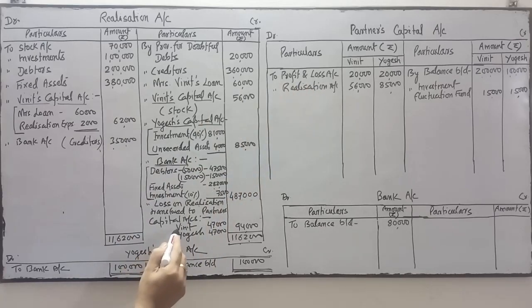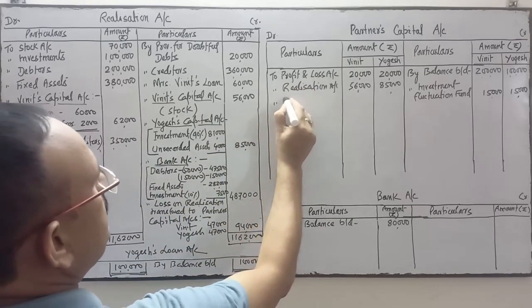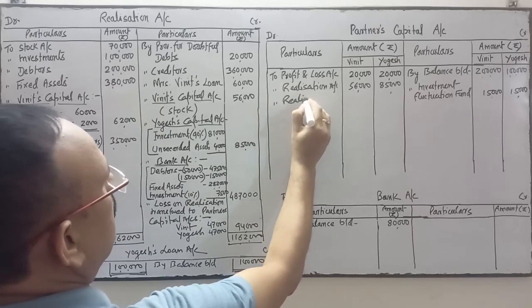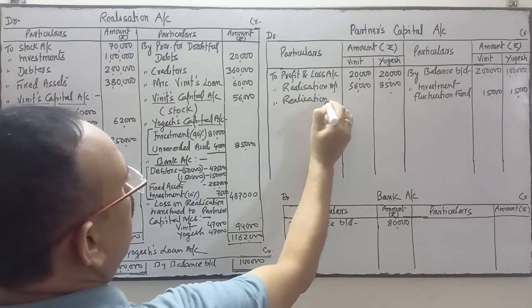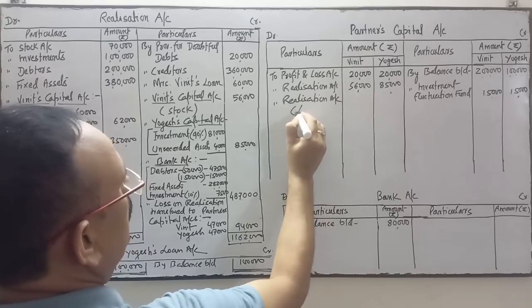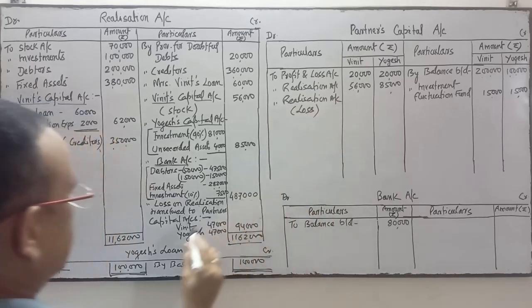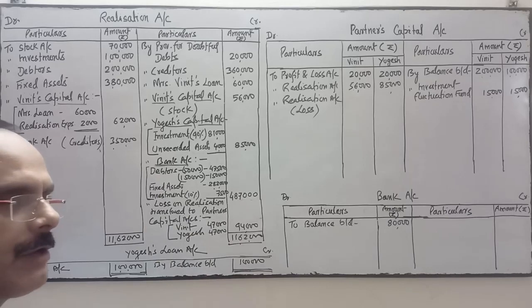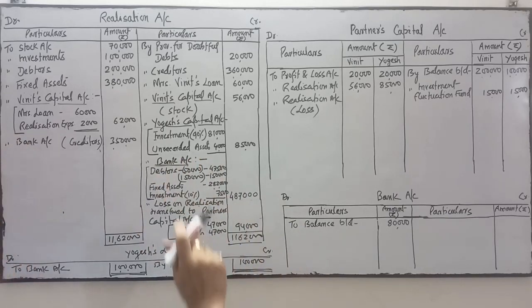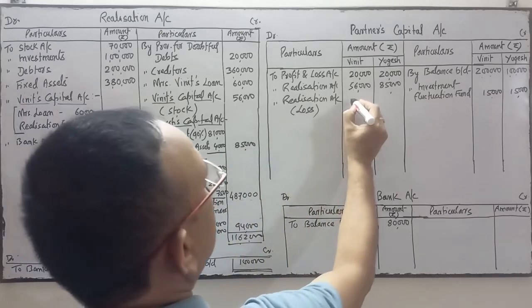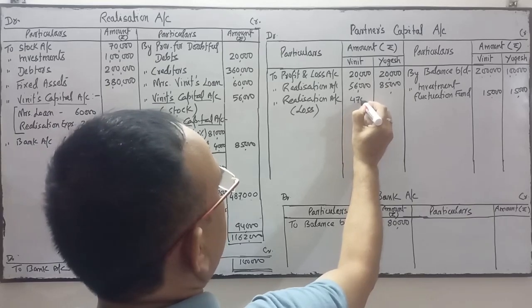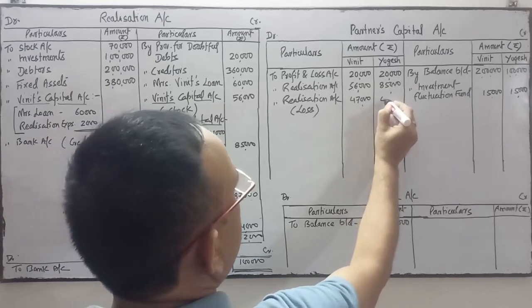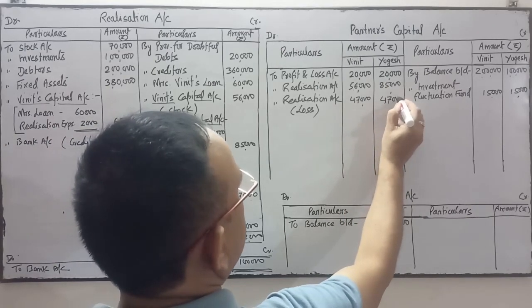And this is for loss on realization, which is transferred to Vineet's capital and Yogesh's capital. So the entry will be Vineet's capital account debit, Yogesh capital account debit to realization account, 47,000 and 47,000.